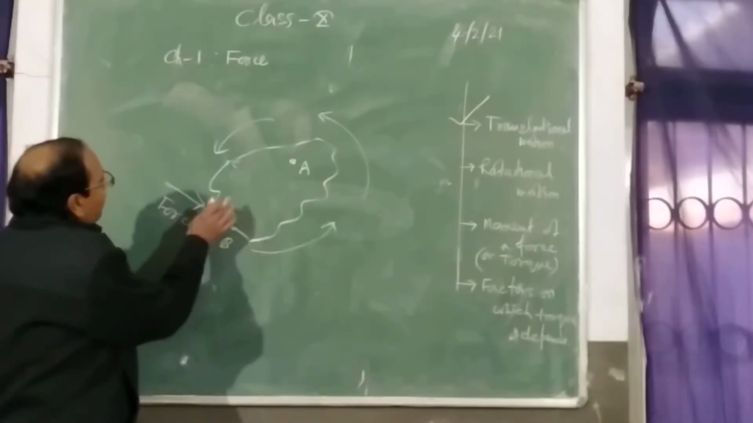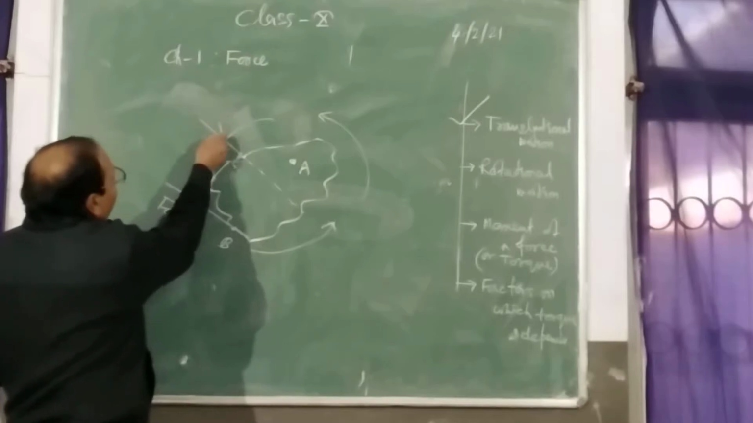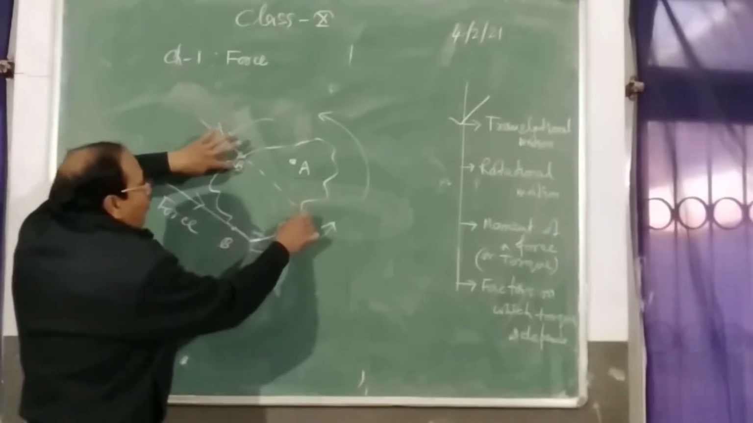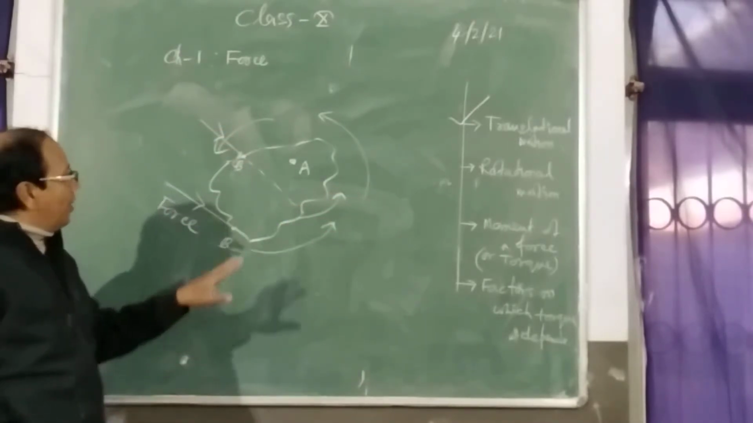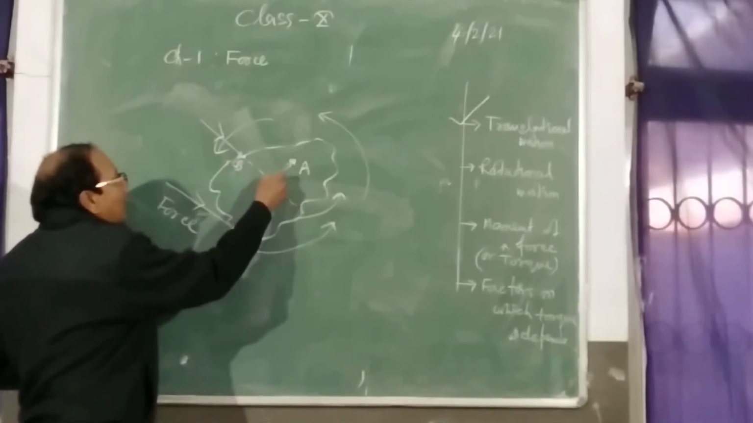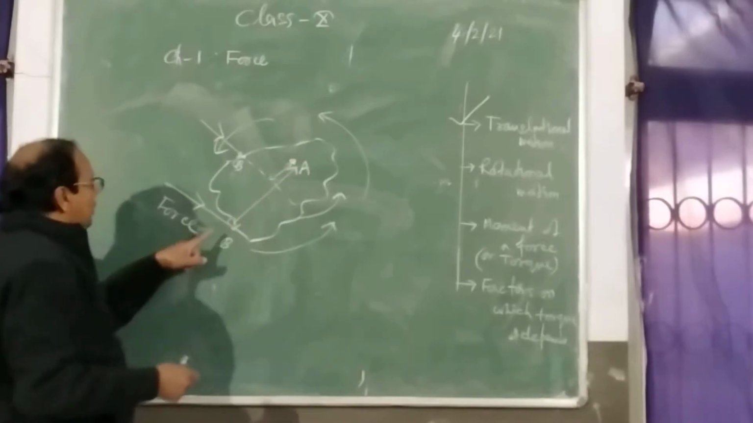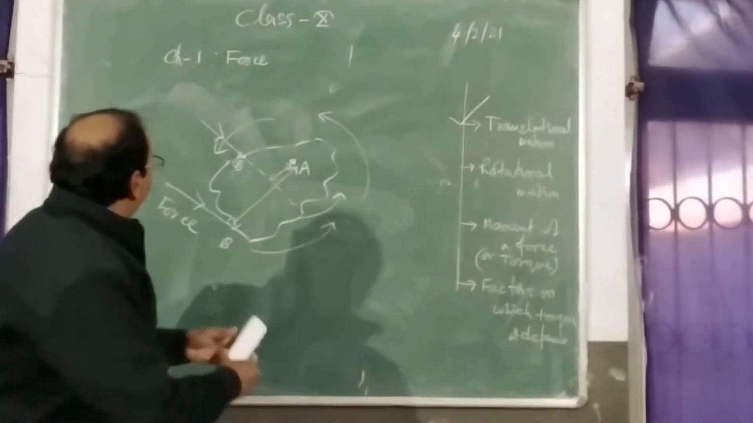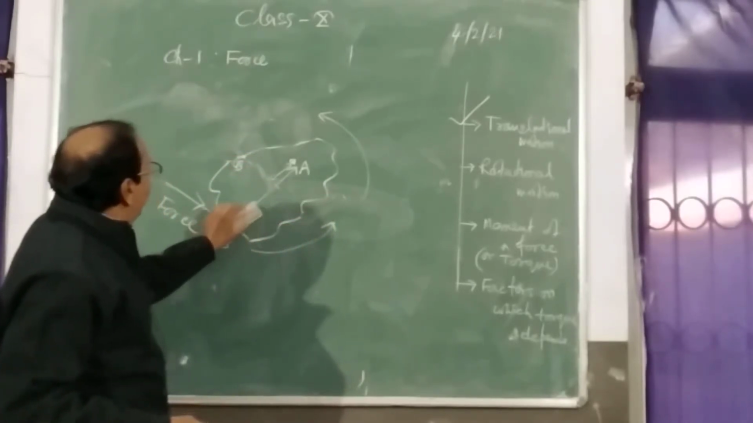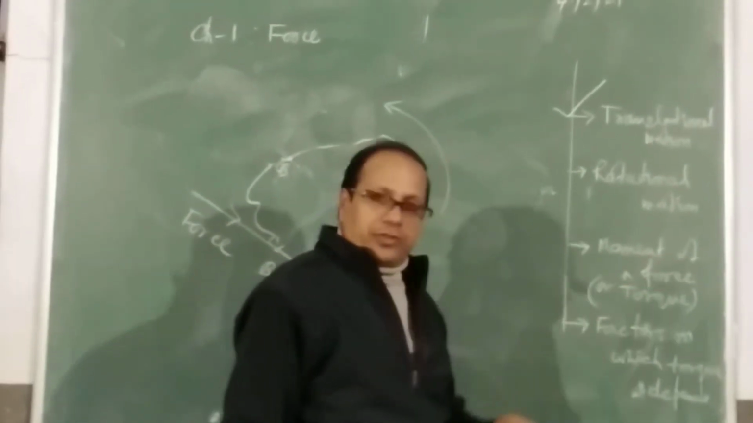Now if I apply the same force a little bit here, meaning the direction of force is along this direction at point B, then also the body will rotate in anti-clockwise direction, but the turning effect will be less. So why is it less? Because the distance is less here, and in this case the turning effect is more. Why? Because the distance is more. So let me talk about a new physical quantity named moment of force or torque.